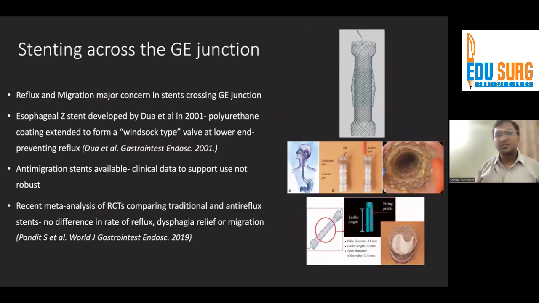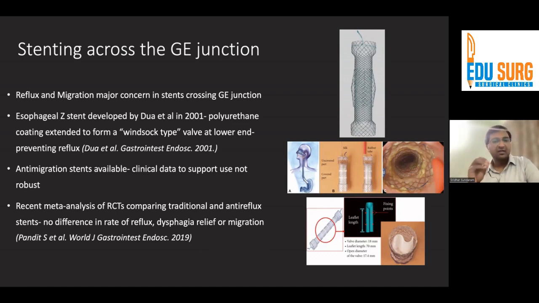Now, with a G junction tumor, the issue largely becomes that the stent will cross into the stomach and often leads to significant reflux. Again, after therapy, there's a significant risk of migration. So there's something called the esophageal Z stent, which was developed by Dua to prevent reflux in 2001. But again, after that, there are multiple different types of anti-reflux stents that are available. Again, there are anti-migration stents that are also available. Now, this is an anti-migration stent that is available in the market from NITI.